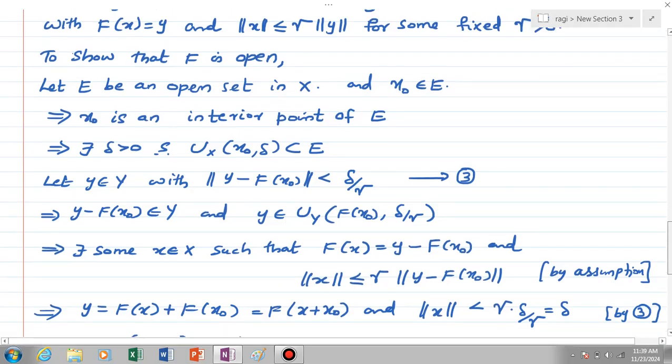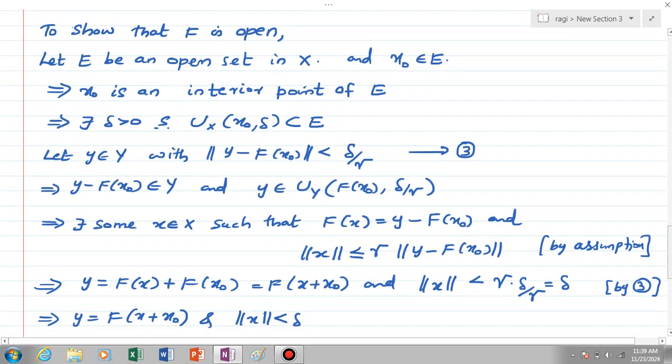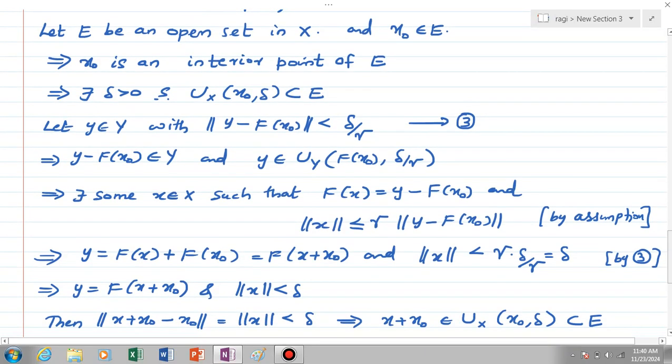This means that y is equal to f of x plus f of x0, which is equal to f of x plus x0, and norm x is less than gamma into delta by gamma, which is equal to delta, by equation number 3, because norm of y minus f of x0 is less than delta by gamma. So we have y is equal to f of x plus x0 and norm x is less than delta.